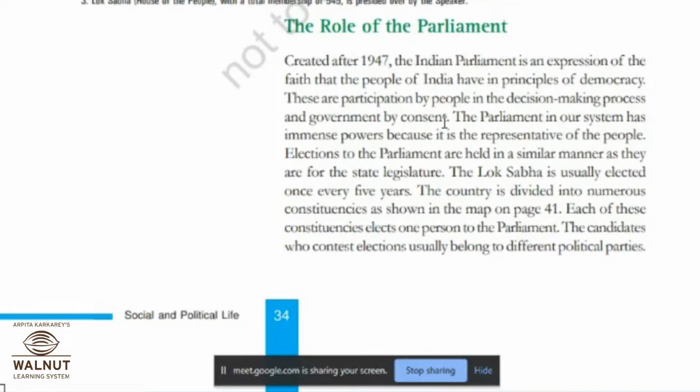So that is why they have said this line: the parliament in our system has immense powers because it is the representative of people. That is why this line is very important. You should always keep this in mind. Elections to the parliament are held in a similar manner as they are for the state legislature. So we have learned about the MLAs.